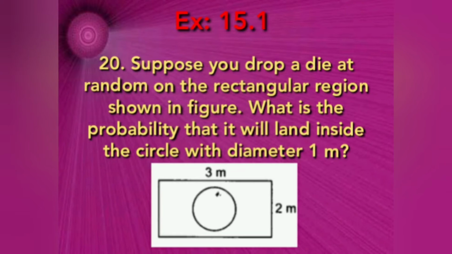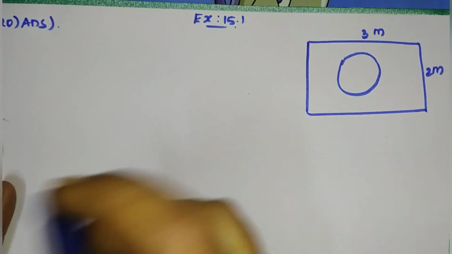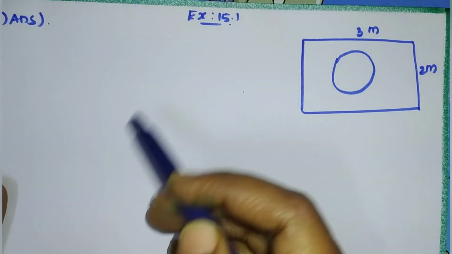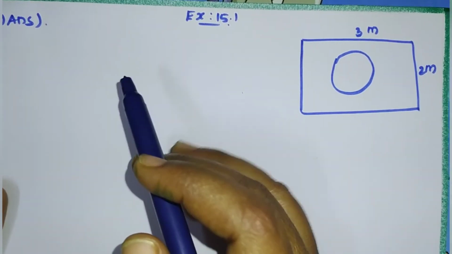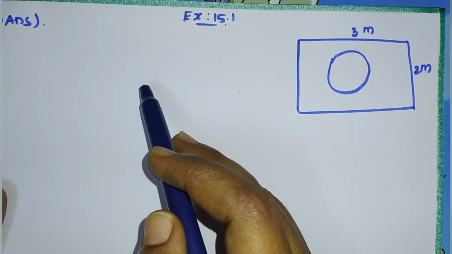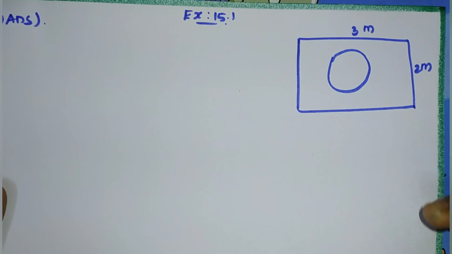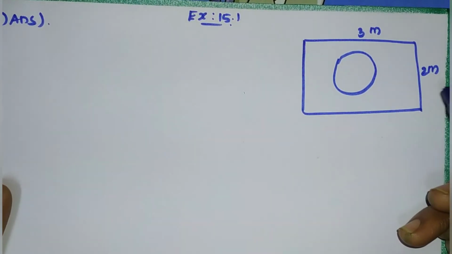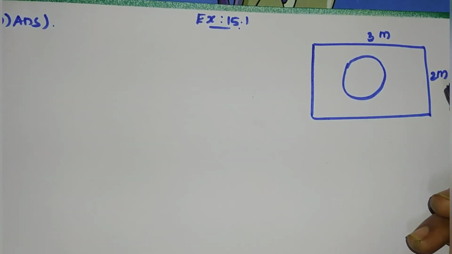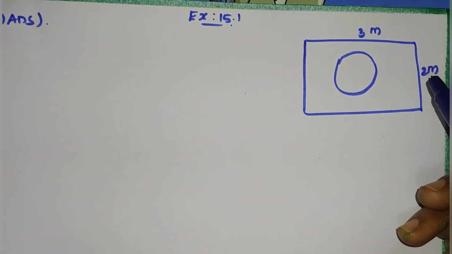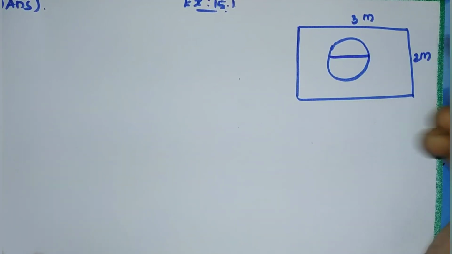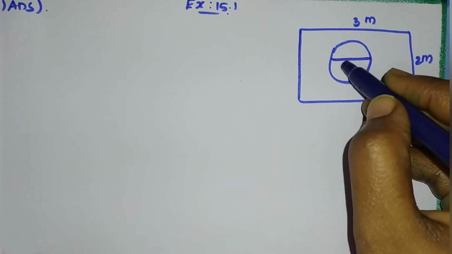Clear, children? Now see the problem. In this question they didn't mention anything about N of S, anything. But what we have to find is the probability that it will land inside the circle with the diameter 1 meter. This is 1 meter diameter circle.